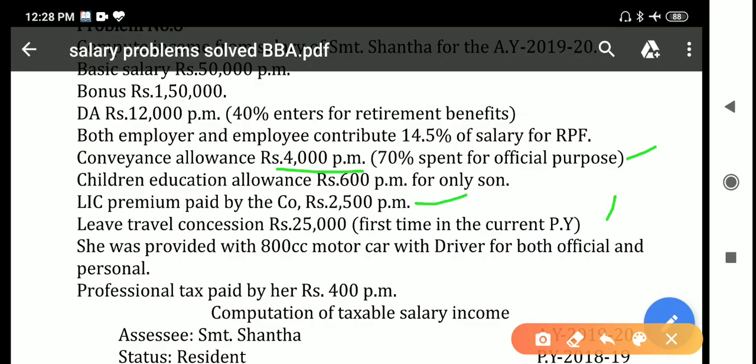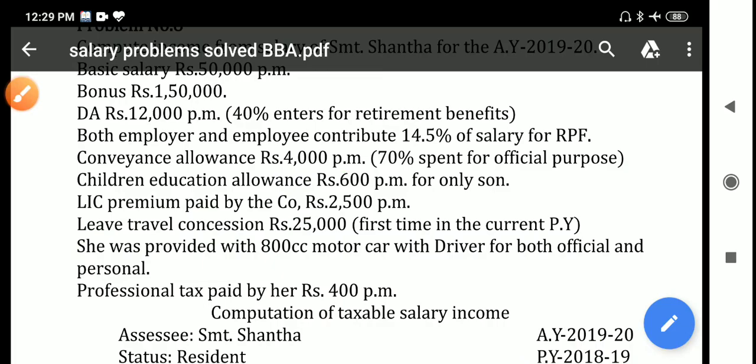So car is provided which has 800cc motor capacity. 800cc in the sense small car. How comes small car? More than 1600 cc or 1.6 liter capacity engine is a big car.